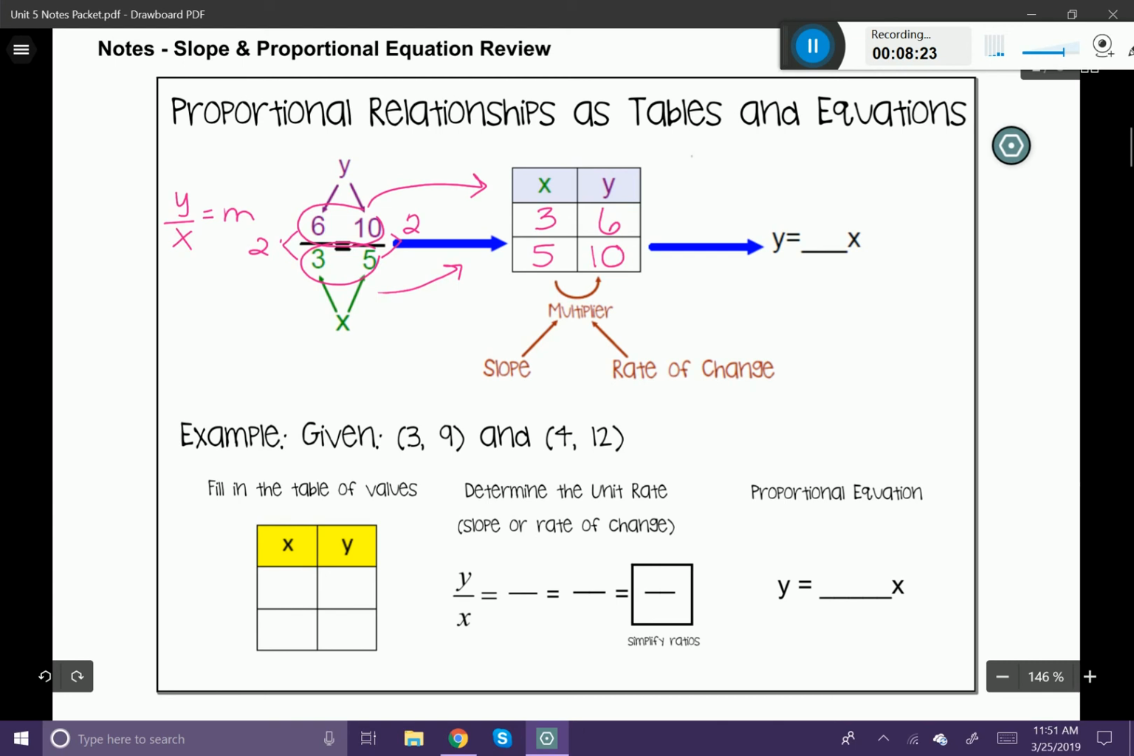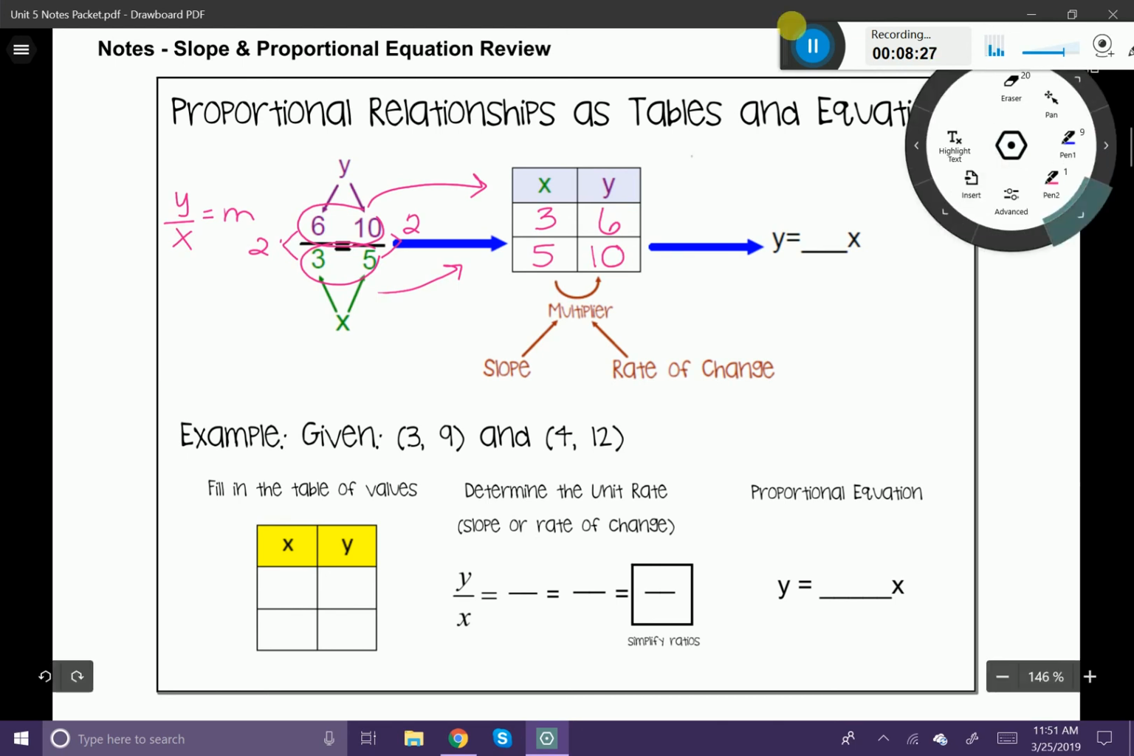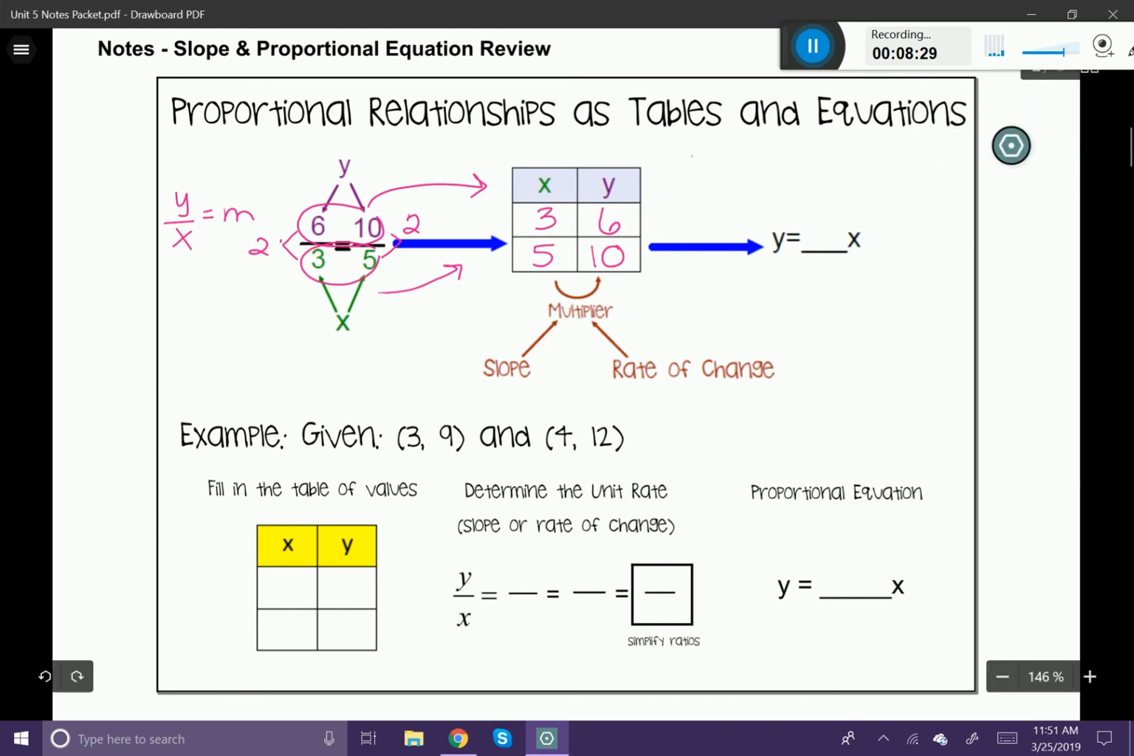You can look at a table of values and actually use something called a multiplier to determine the slope of the line. So for example, if I look at the 3 and the 6, if I multiply the 3 times 2, that would give me 6. Same thing with the 5. If I multiply the 5 by 2, that would also give me 10. Therefore, the slope of my line is going to be 2. So that's just another way to figure out the slope of a proportional relationship.